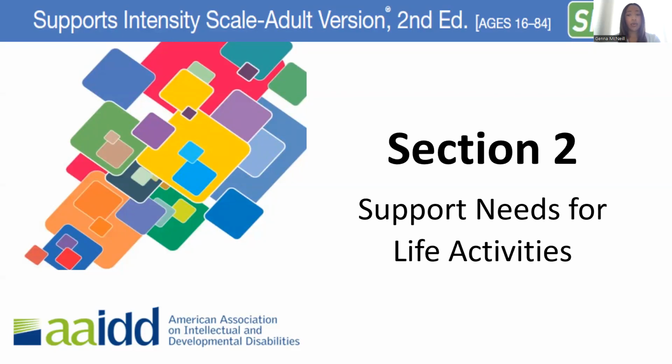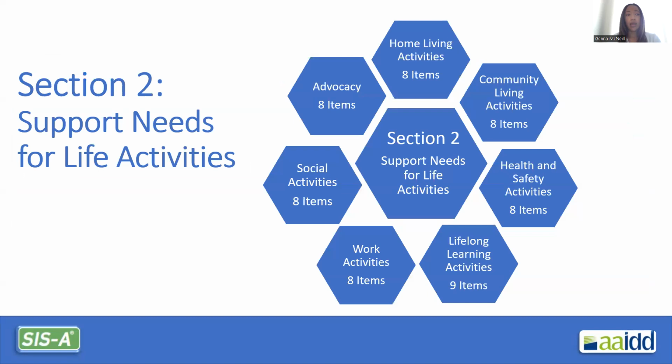Section 2, the support needs for life activities. Section 2 of the SIS-A second edition addresses 7 key areas in a person's life and the supports they need to be successful in those areas. The first area addresses home living activities and discusses the support needed to complete activities and tasks in the home environment.